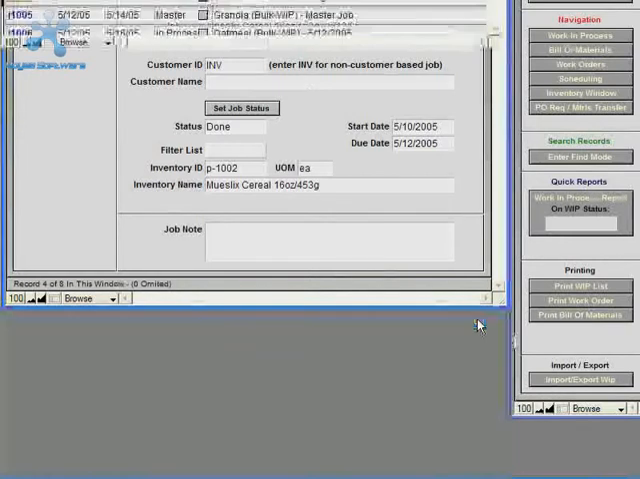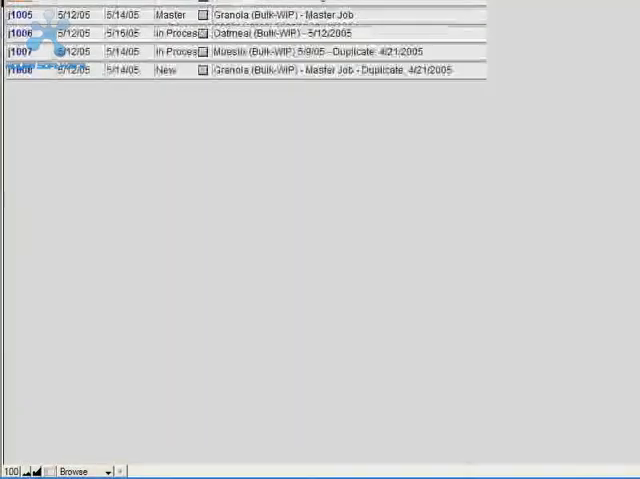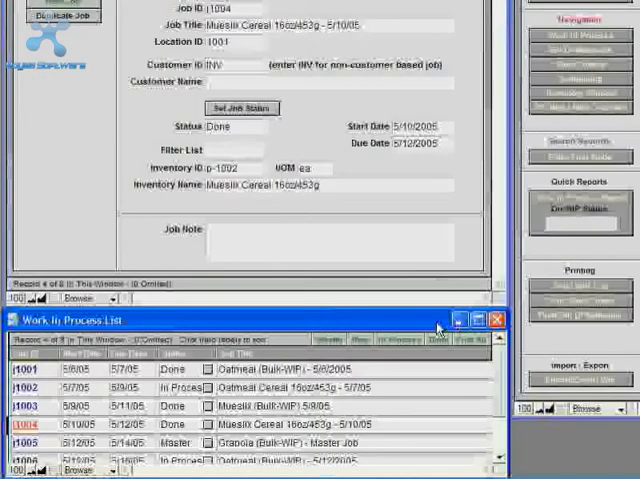And you can also expand this list view and reduce the list view by clicking the expand window icon.